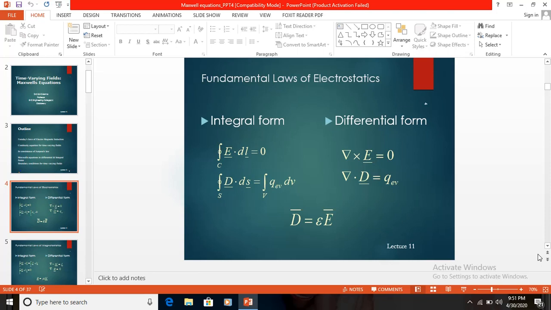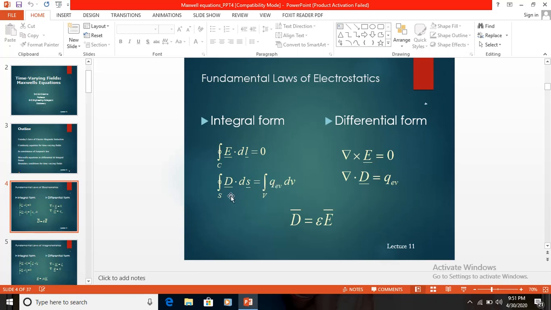Suppose the same equation is to be represented in the differential form, it is called del cross E is equal to 0, or otherwise del cross E is equal to minus B dot. So we know why it is represented as 0 or minus B dot in the latter.